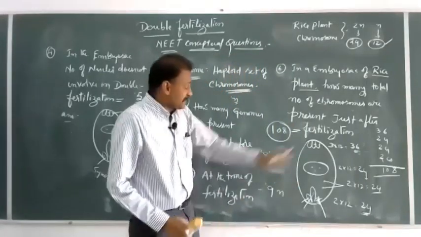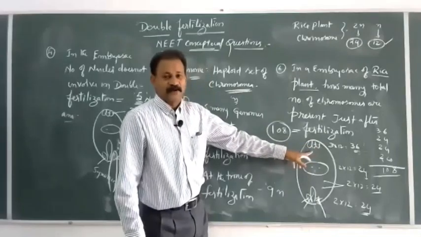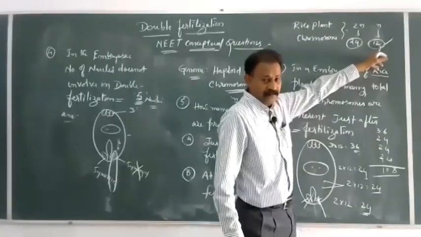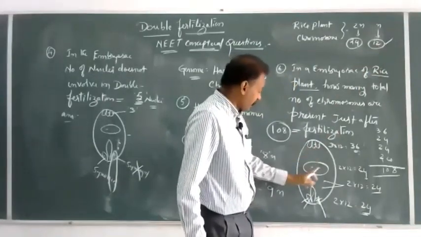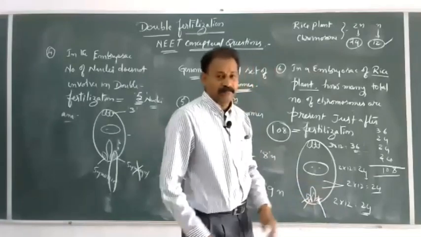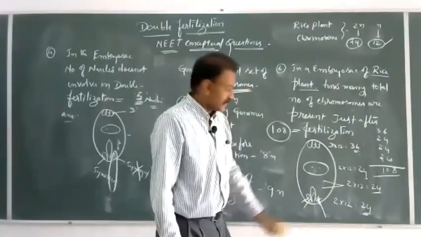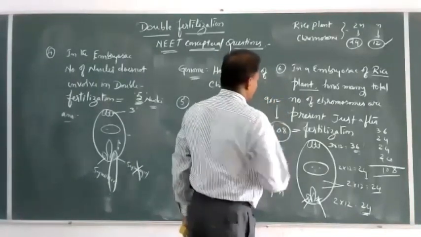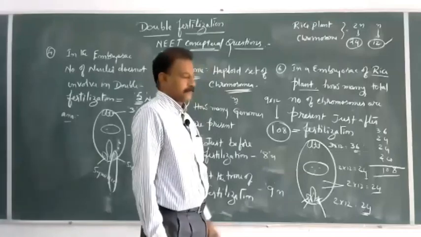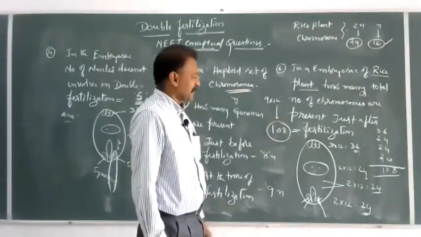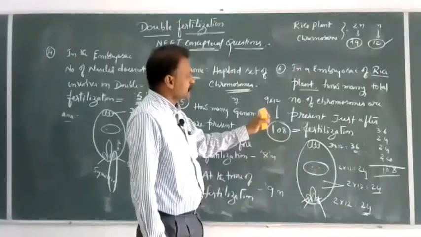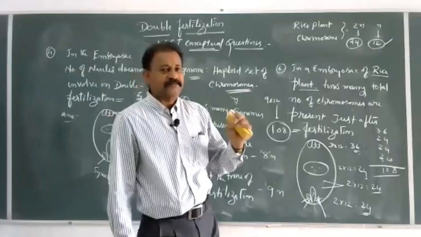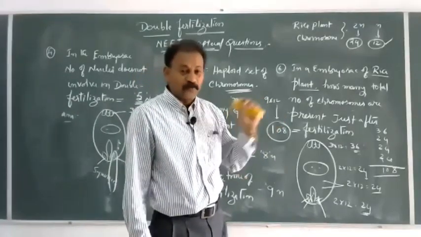Why, sir? Each and every one is a haploid nucleus, and the haploid number is equal to 12, or simply 1, 2, 3, 4, 5, 6, 7, 8, 9. 9 into 12, 108. So, my dear students, the simplest and easiest concept-based logical questions are numericals.